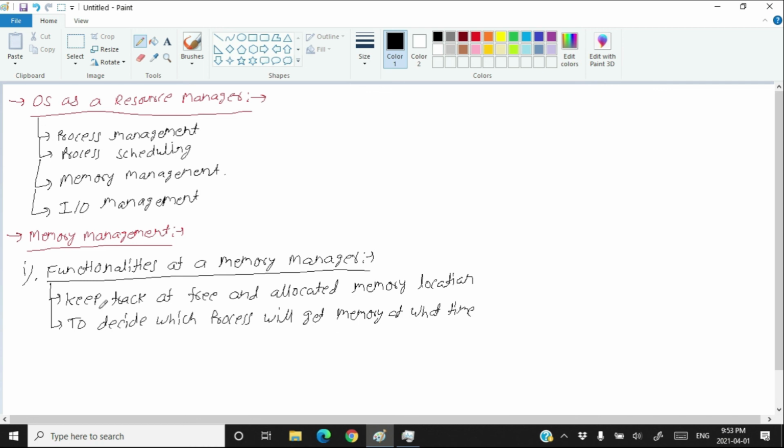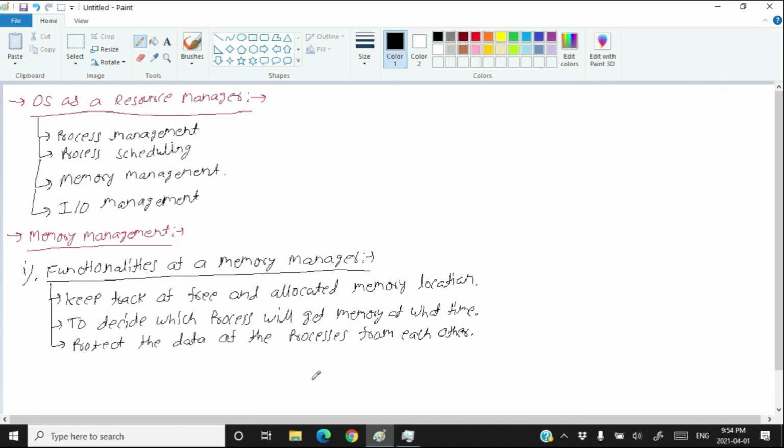Since multiple processes are executing in the memory, their data should be kept safe from each other. So, protect the data of the processes from each other. Okay, so these are the functionalities of a memory manager.